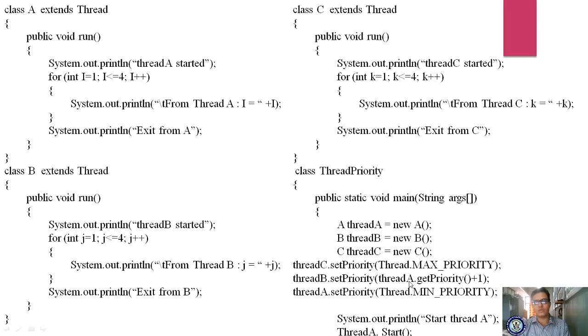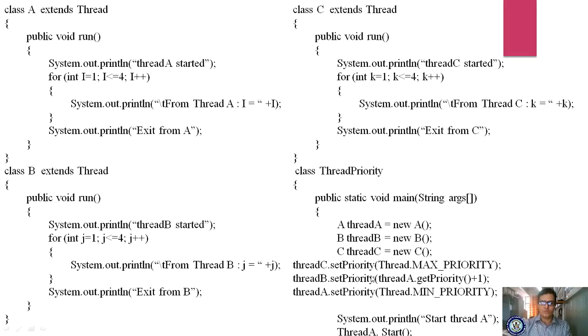Please observe here, for threadA we have not set it, and getPriority is also one of the built-in methods. It is accessing that thread's priority plus 1. Here MIN_PRIORITY is set for threadA, so the min priority value is 1, and 1 plus 1 is 2. So automatically threadB consists of normal priority, threadA consists of minimal priority, and threadC consists of maximum priority. So in this, C starts first, next B, and next A.